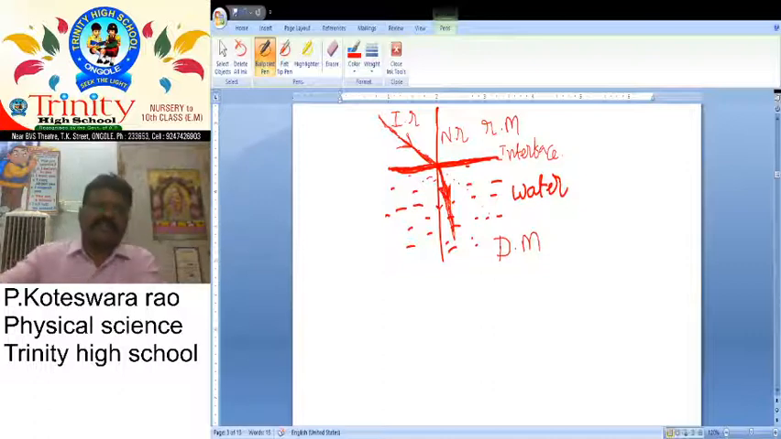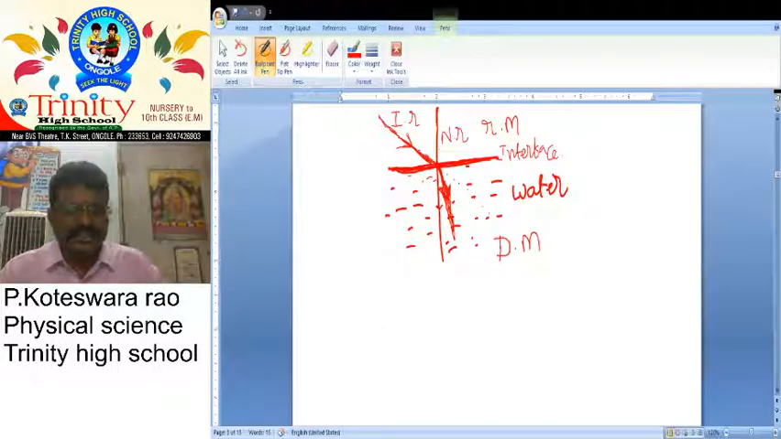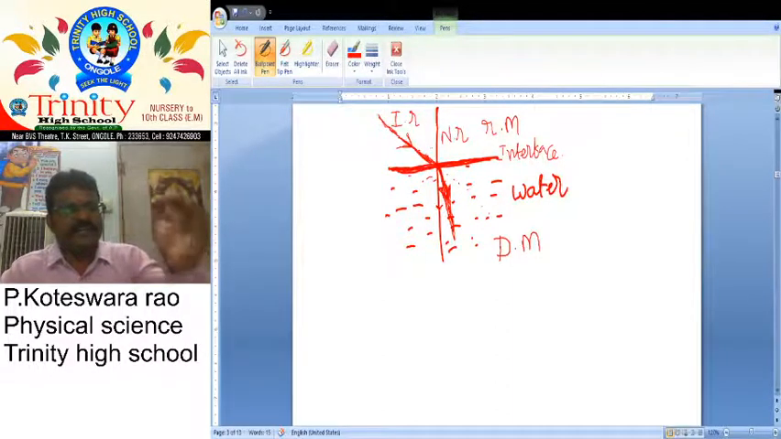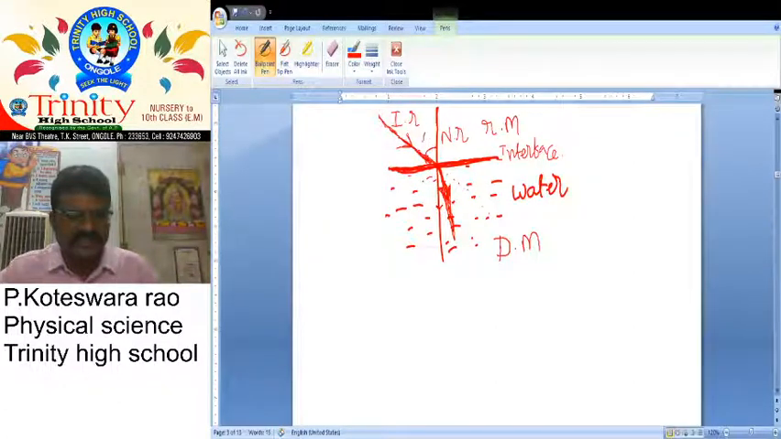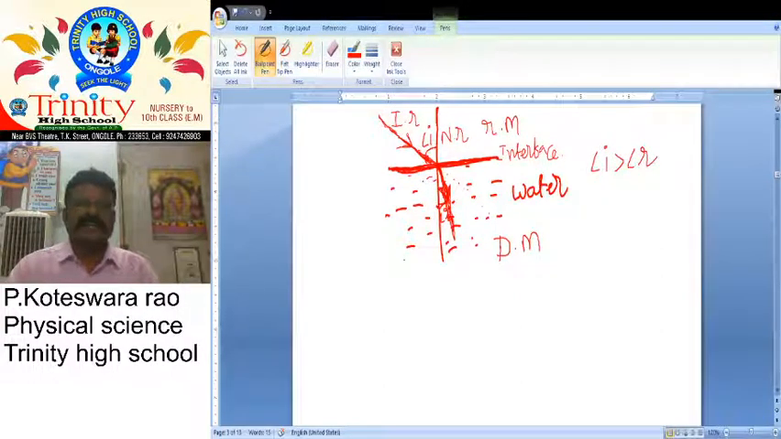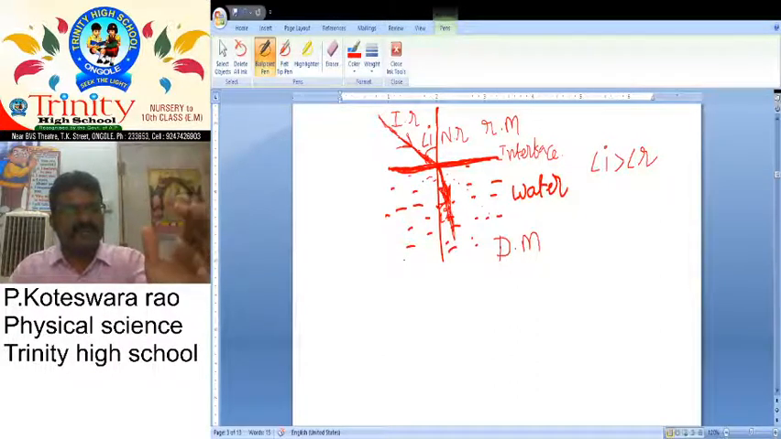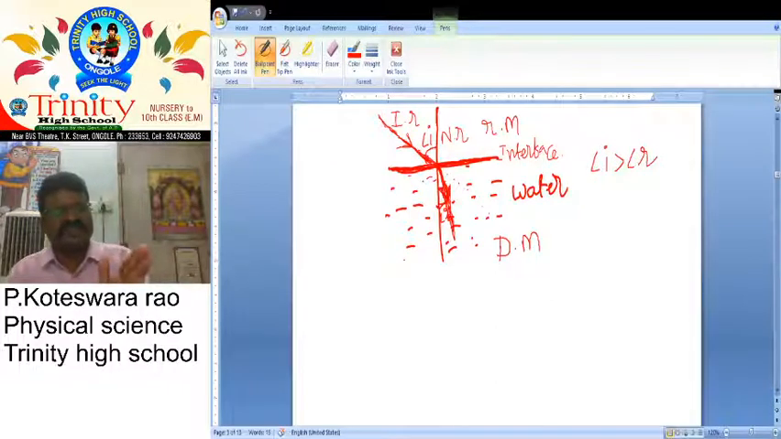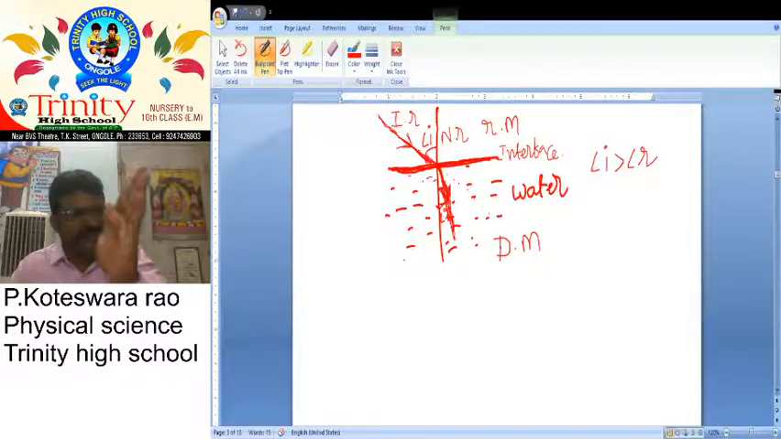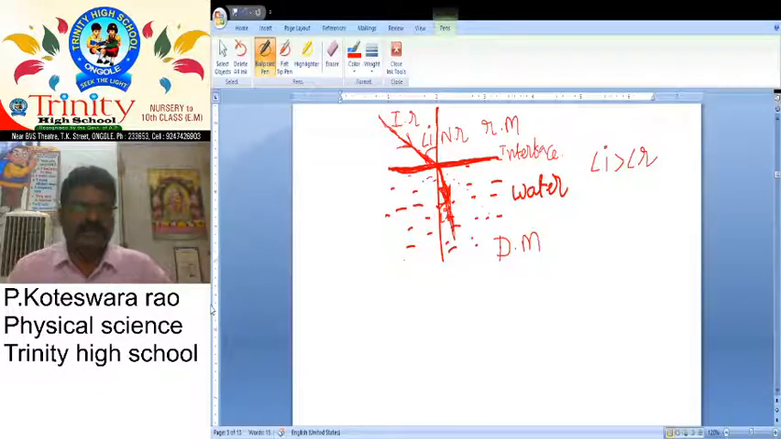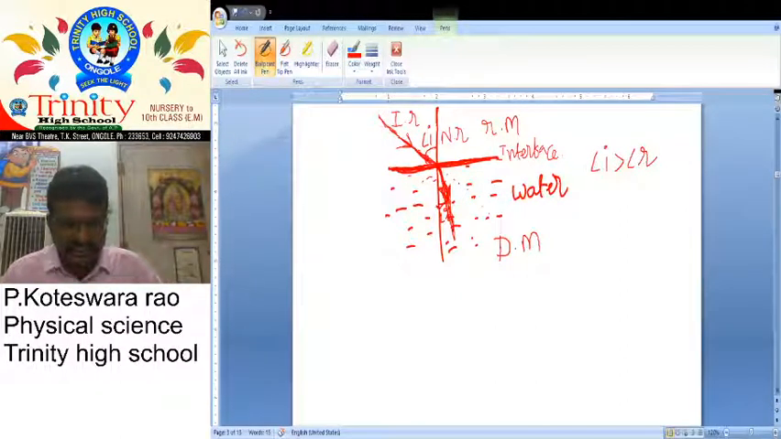Why does it bend towards the normal? We already told: when light rays travel from one medium to another, its speed and direction change. This is angle i, the angle of incidence. And what about this one? Angle r, the angle of refraction. Here which one is more? Angle i is greater than angle r. So when light rays travel from rarer medium to denser medium, we can easily observe that the light ray after refraction bends towards the normal. Okay, now we want to take one more example. Listen here.